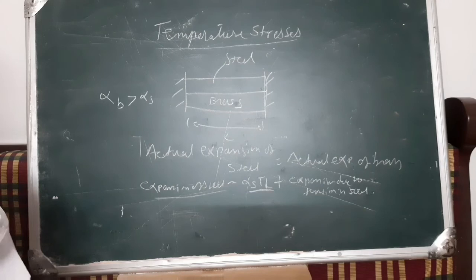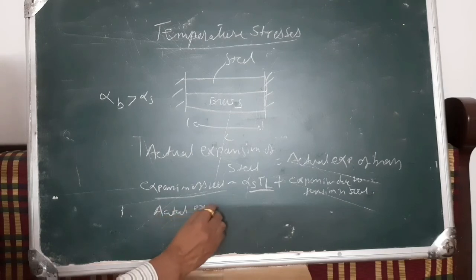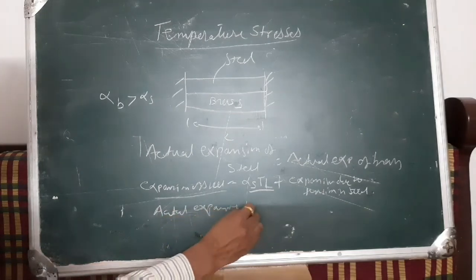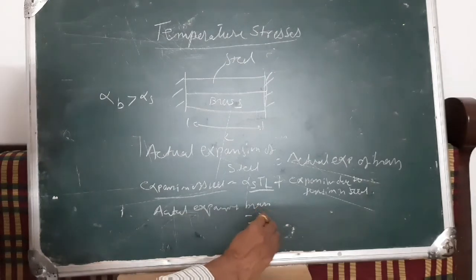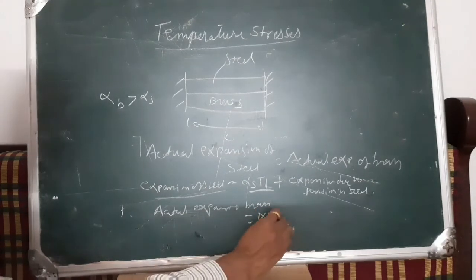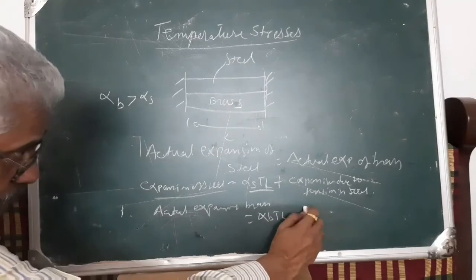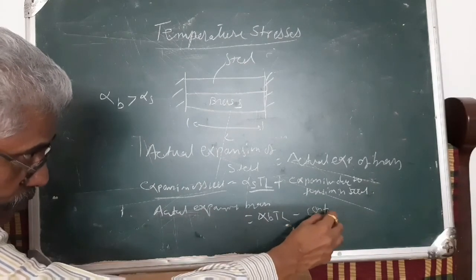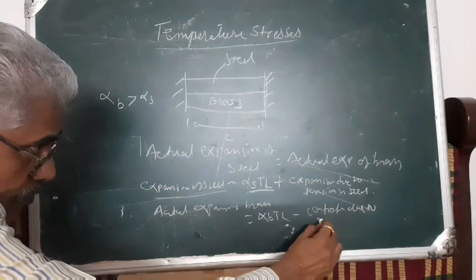Similarly, if you consider the actual expansion of brass, what is it given by? We can say alpha B T into L minus contraction due to steel.